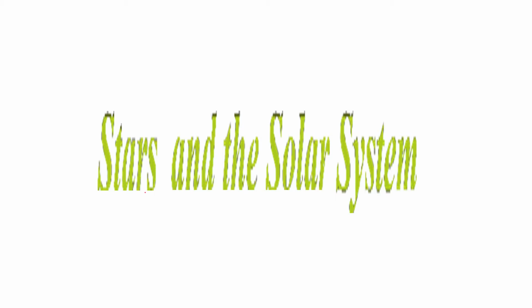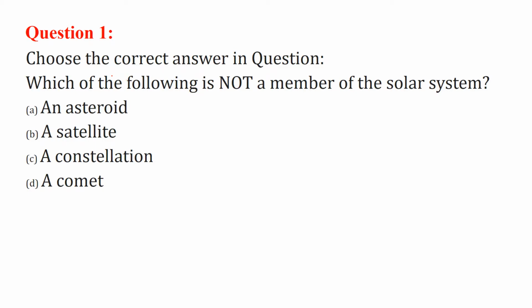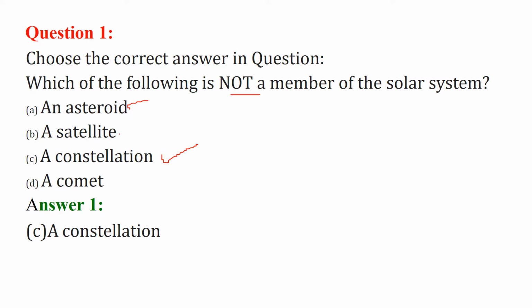So we are taking questions on stars and the solar system. First, we have to choose the correct answer. This question: which of the following is not a member of the solar system? So constellation is not a member of the solar system. Asteroid, satellite, comet are.